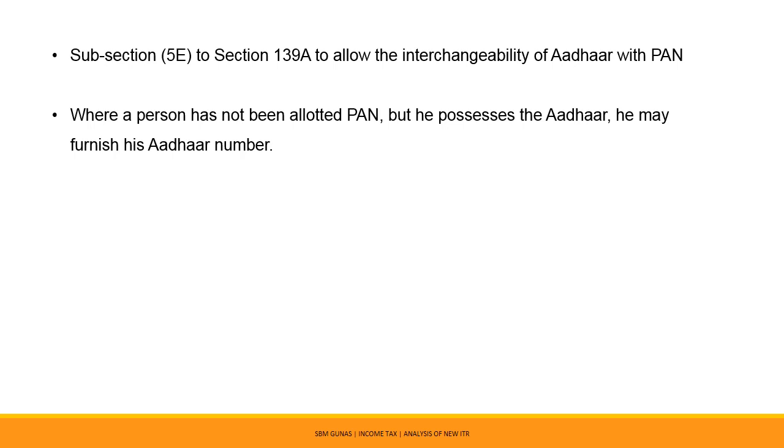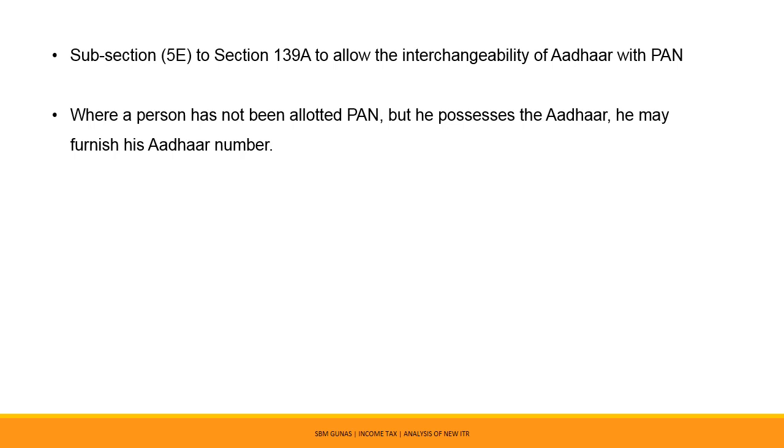Further, every person who has been allotted a PAN and who has linked his Aadhaar number with PAN as per Section 139AA may furnish his Aadhaar number in lieu of the PAN for all the transactions where quoting of PAN is mandatory as per Income Tax Act.